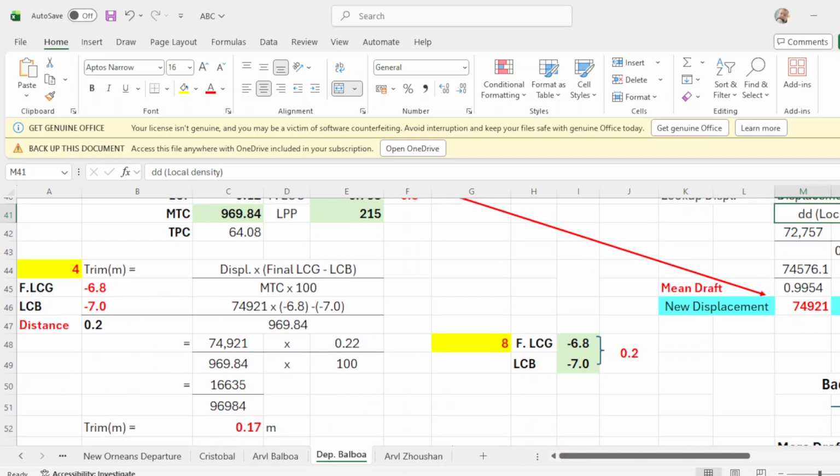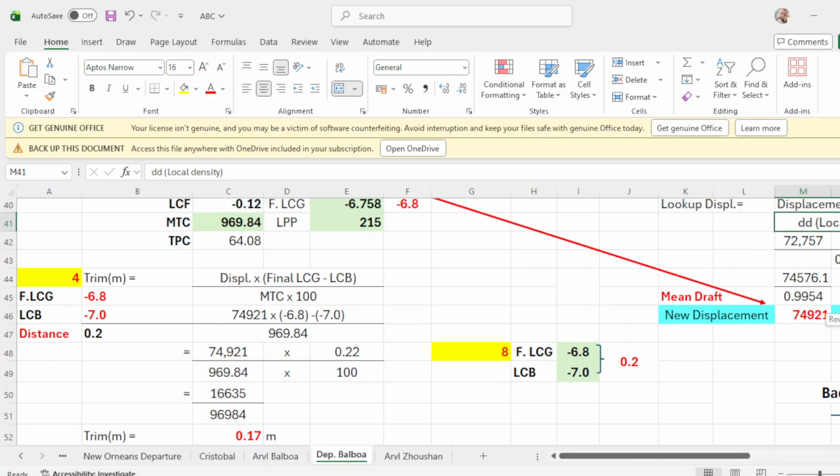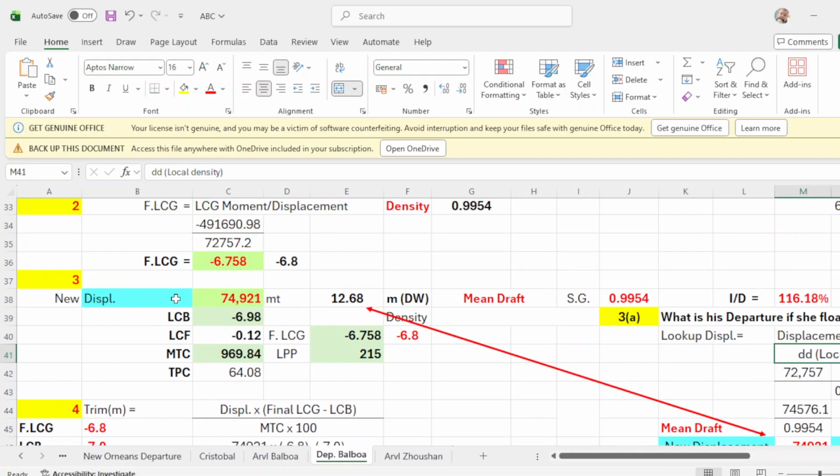Now, displacement times final LCG minus LCB, over MTC times 100. Your displacement is 74921, which is this one.